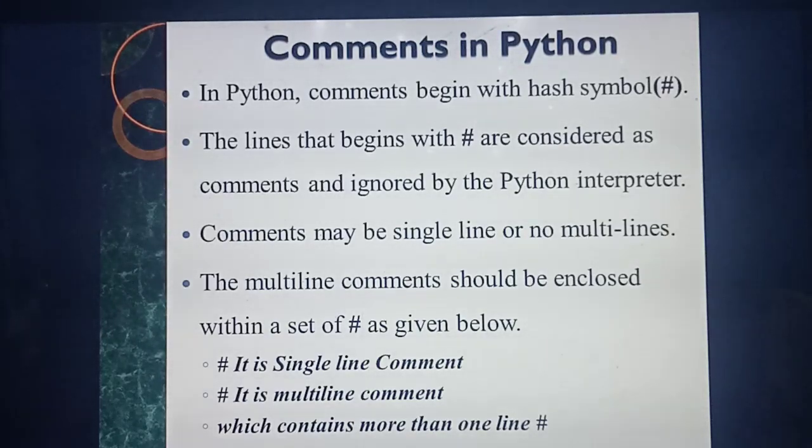Okay, so you can give comments in a single line or multi-line. Okay, single line means, listen carefully, see the example. Single line means you need to give only one hash symbol at the starting. So if you need to give a comment on a single line, you give the hash symbol at the starting. At the same time, if the explanation is more than one line, listen carefully, see the next line. First you give the hash symbol and type the explanation you need to give. First at the starting you give the hash symbol, then type the lines you need, and at the end you can also end with the hash symbol.